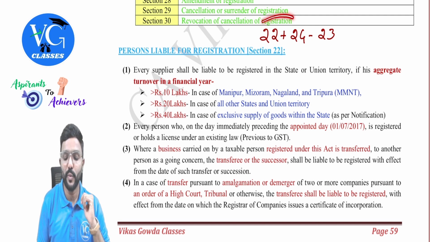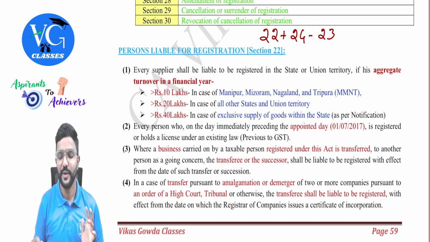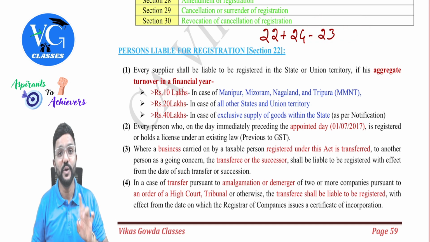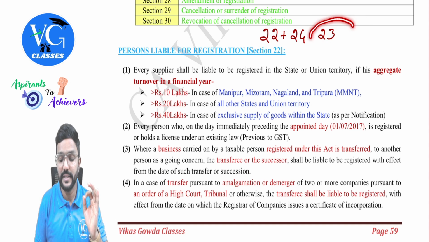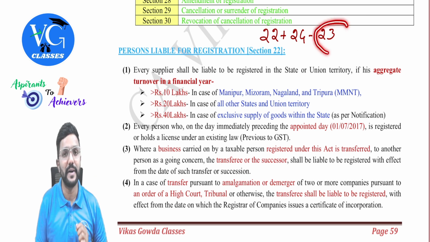Why? Because section 22 and 24 will tell who should get registered under GST, whereas section 23 will tell who should not get registered under GST. For a few persons, the registration has been exempted by way of section 23. So that is what is covered there.